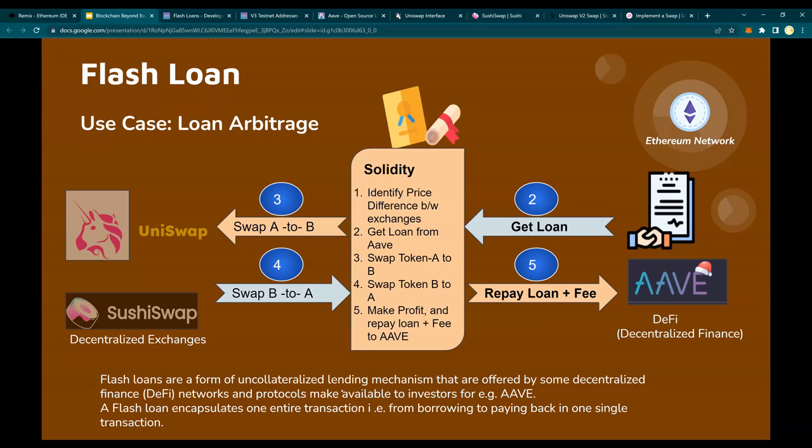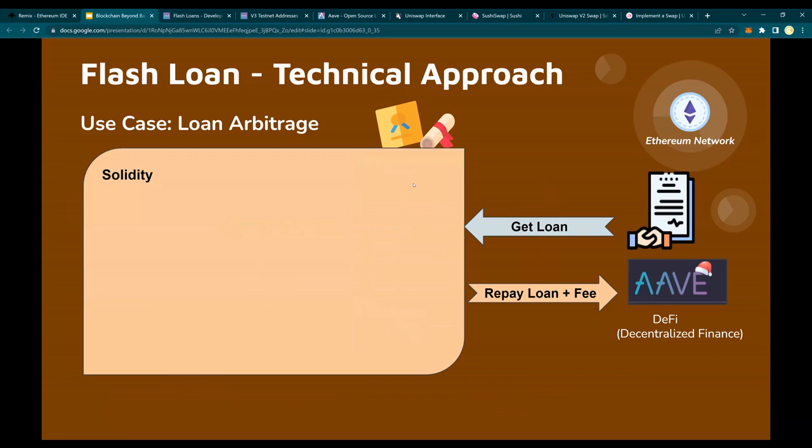Make sense? Now, one Chinese philosopher said a very interesting thing. Give a man a fish and you feed him for a day. Teach him how to fish and you feed him for a lifetime. Let me teach you how you can write this Solidity contract. Very simple. I'm going to make the process really simple here. And we are going to complete it end to end.